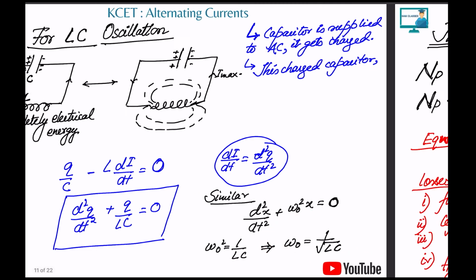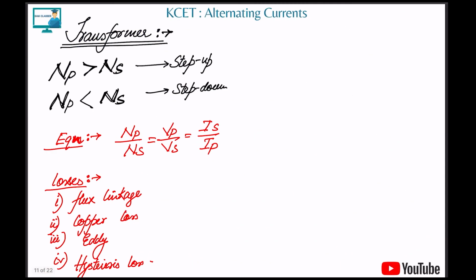Clear everybody? Next is the transformer. In the case of a transformer, we all know we have two kinds: step up to increase the voltage, and step down to decrease the voltage. In a step up, the number of coils in the primary should be less than in the secondary. In a step down, the number of primary coils should be more than the secondary. That's it. Clear? You should know this much as of now.